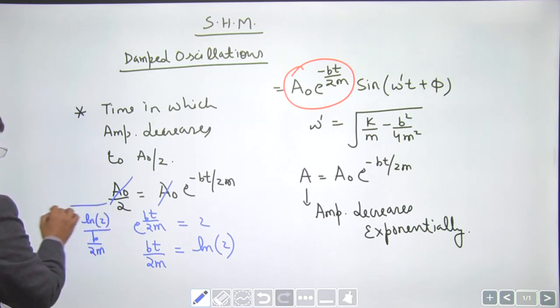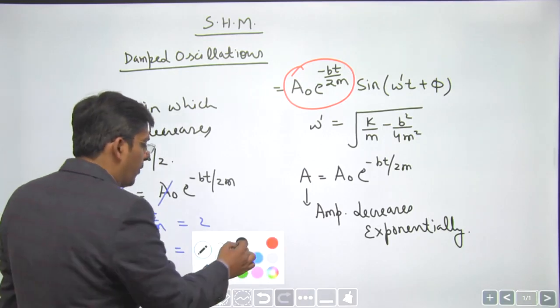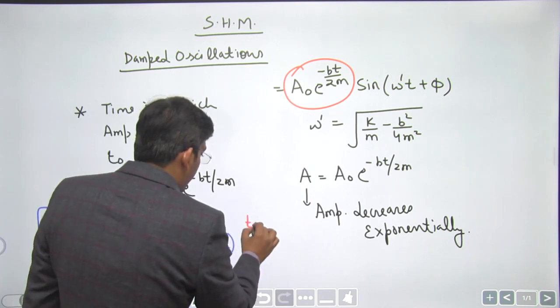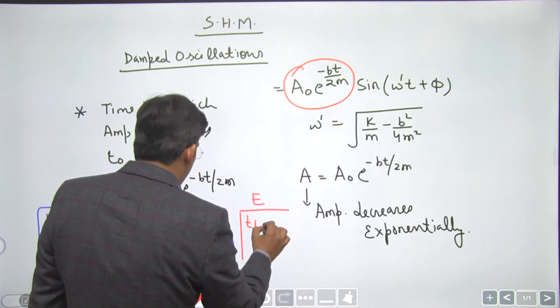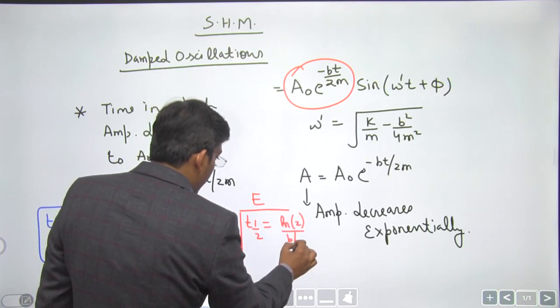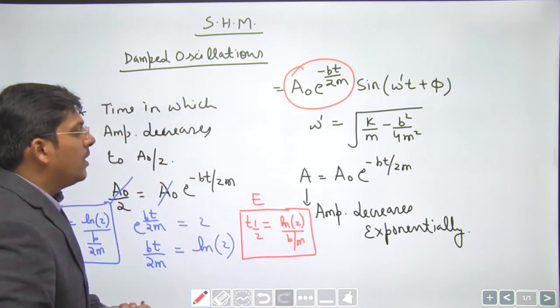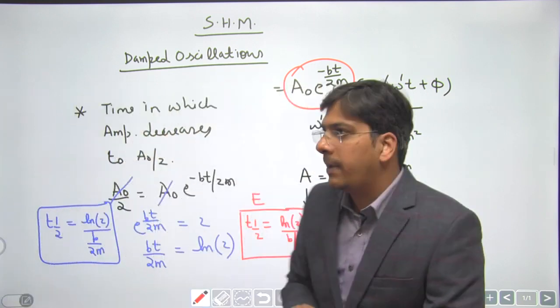Okay, if they ask you in how much time the energy decreases to half of initial value, for energy the half-life will be ln2 divided by b by m. It is the time in which the energy decreases to half of initial value. Since the dissipating forces are present, energy is going to decrease with time, right?